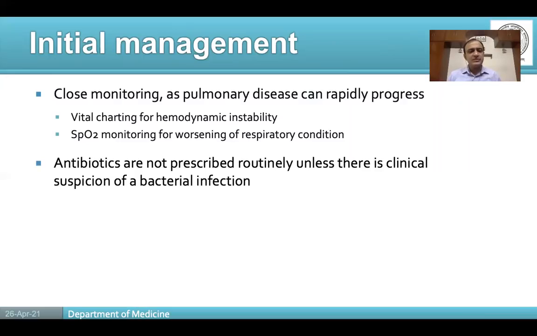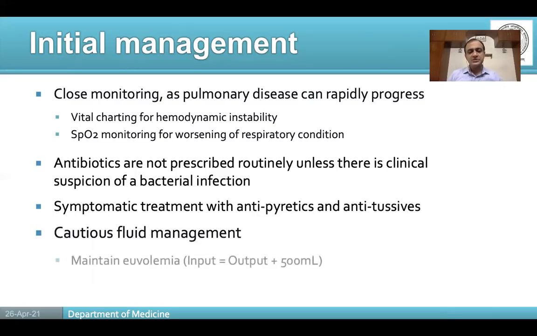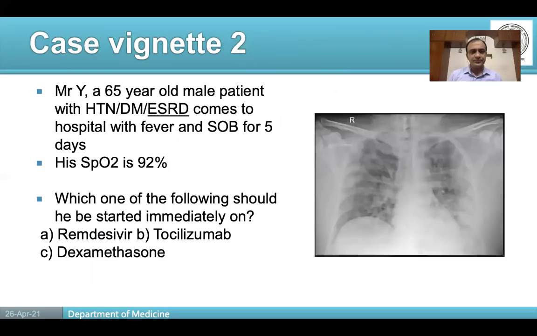Patients who are admitted to COVID-19 hospitals sometimes end up getting high generation antibiotics without any rhyme and reason. So that needs to be curtailed for obvious reasons, because that would stoke the frequency of antimicrobial resistance, and it would render common antibiotics ineffective. What is important is symptomatic treatment with antipyretics and antitussives, and it's a good idea to keep the patient well hydrated, especially when he is having fever.